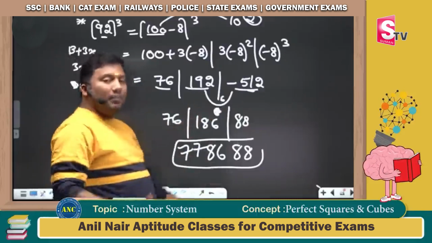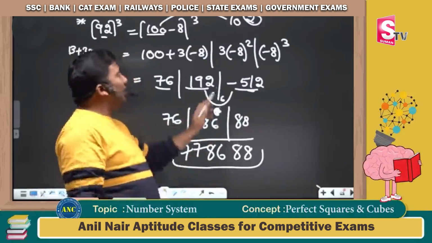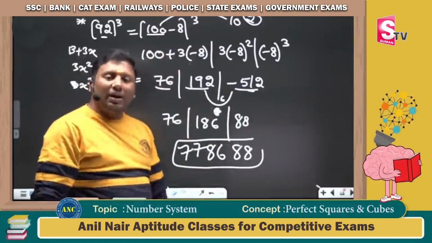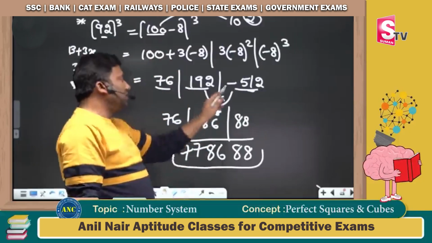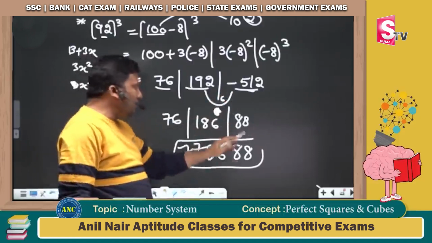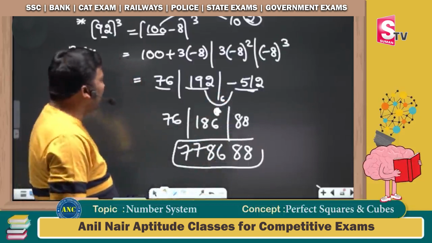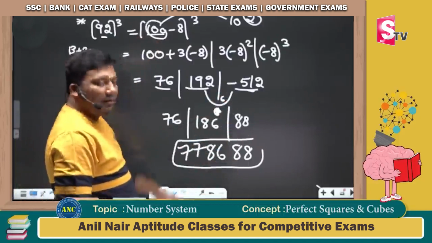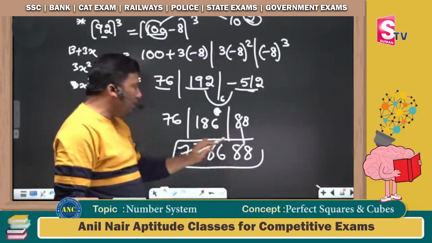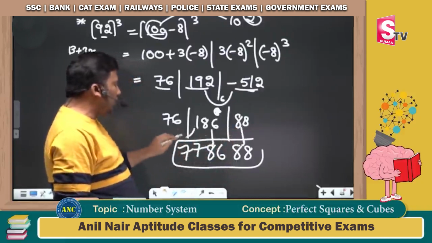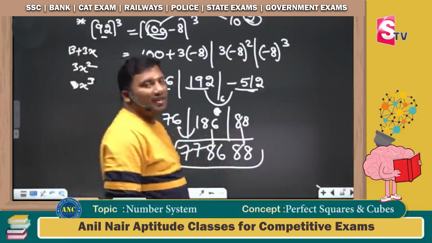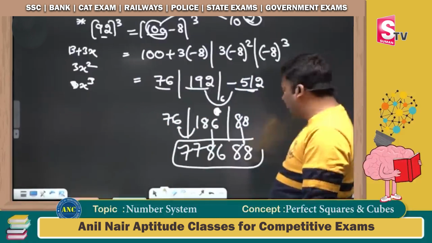So I took a carry because if I take 5 on base 100, 500 minus 512 will be negative. 600 minus 512 is 88. 192, 6 carried, it is 186, 76. Because it is 100, 10 square, last 2 digits only we have to write. 76 plus 1, 77. I hope the concept is clear.